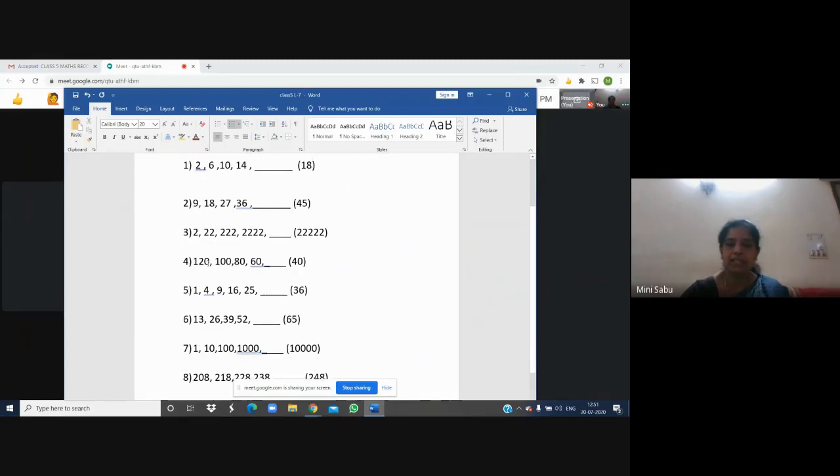120, then 100. Okay, is it a decreasing pattern or an increasing pattern? It's a decreasing pattern. Till now, here 1, 2, 3, we did increasing patterns, but here you can see that it's a decreasing pattern. 120, then 100, again decreasing to 80, again decreasing to 60. That means what is the relationship?